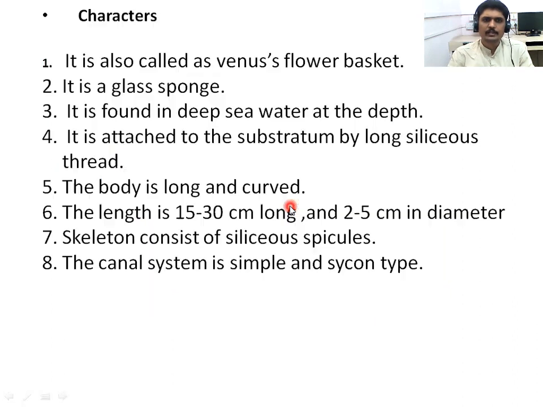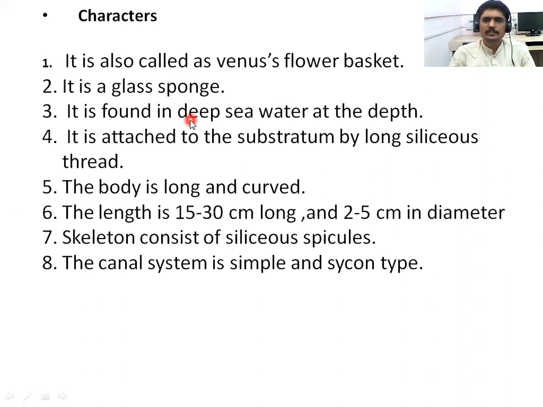When we observe its body, it is also called the Venus flower basket. Why? Because it somewhat looks like a basket of flowers. So it is commonly known by this name. Many animals have common names, but we should know the preferred zoological nomenclature system. It is a glass sponge. Why? Because its endoskeleton is made of siliceous spicules. That's why we call it a glass sponge.